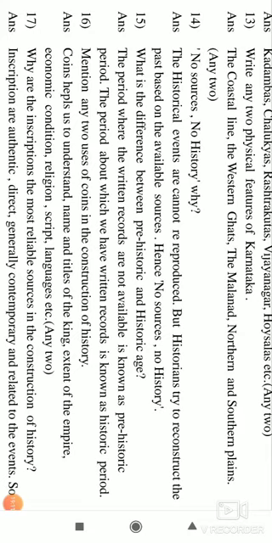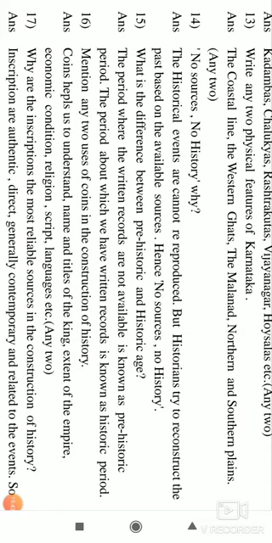The period in which we have written records along with the archaeological resources, when both these resources are available, we can write the history with very much proof. So that is called historic age. The age when we have both the archaeological as well as literary sources. When we have only archaeological sources, it is called prehistoric age. You can mention from that point of view also, but the book mentions this is the answer.